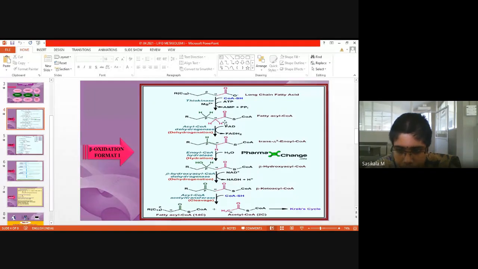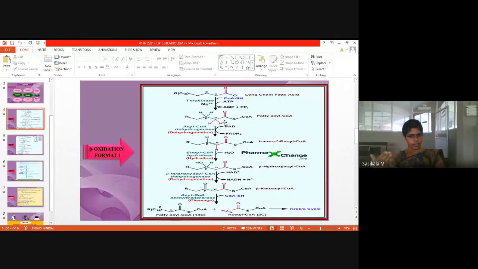So 8 into 24. If you multiply, that many ATPs will be produced from a single fatty acid molecule itself. That's why these lipids act to meet long-term energy needs.